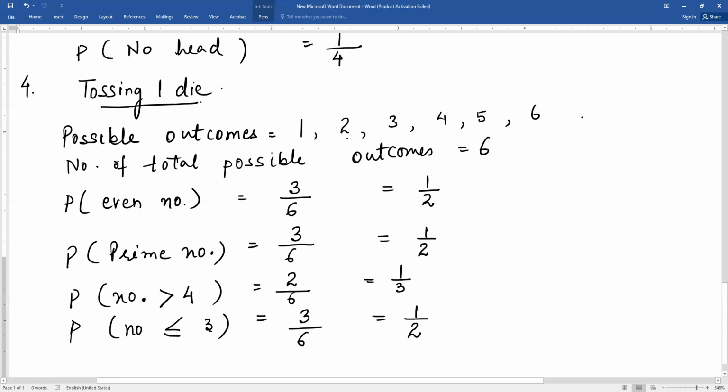I hope you have understood these small experiments for understanding the concepts of probability.